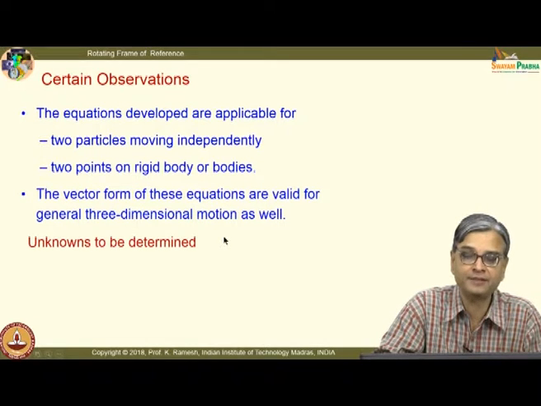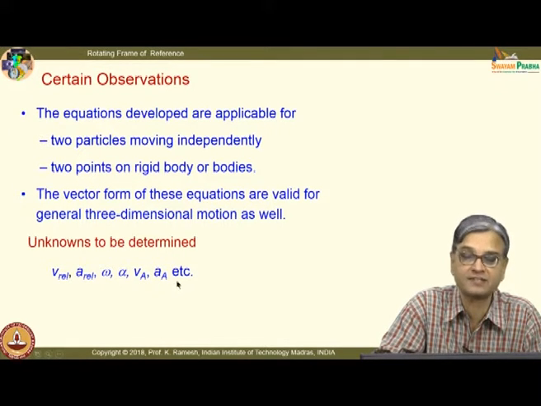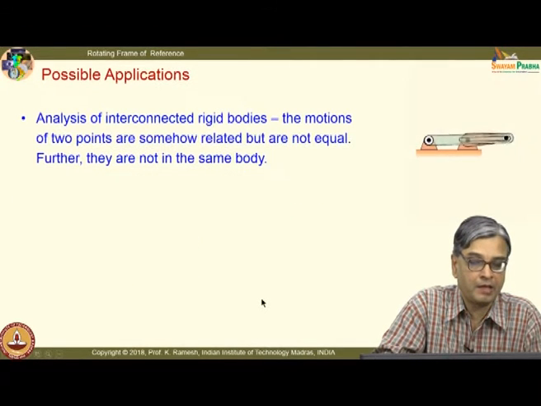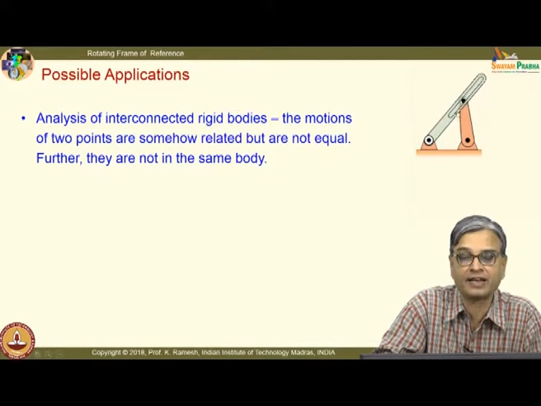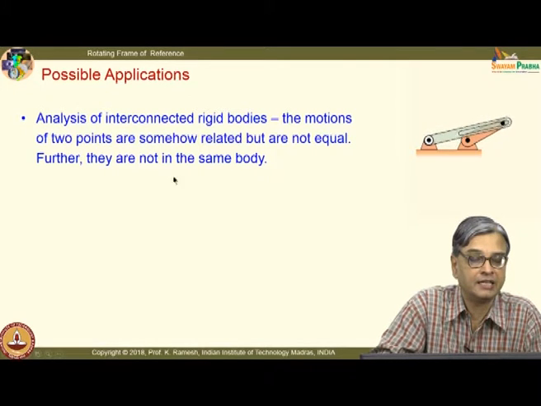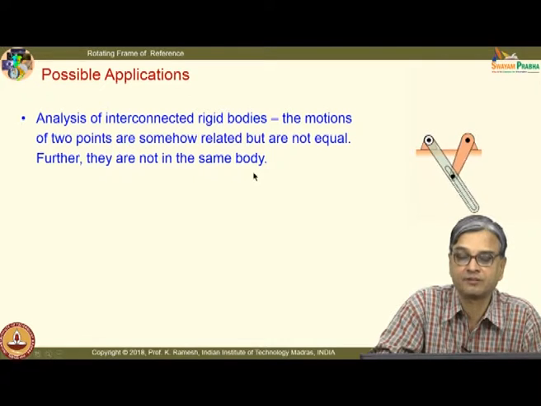What are the unknowns to be determined? I have V_REL, A_REL, omega, alpha, velocity of A, acceleration of A, etc. So, these are the quantities that need to be determined. And it is also useful for analysis of interconnected rigid bodies. I have an interconnected rigid body like this. I have a slotted system, and you see very well that things are rotating. The motions of 2 points are somehow related, but are not equal. Further, they are not in the same body. Okay.